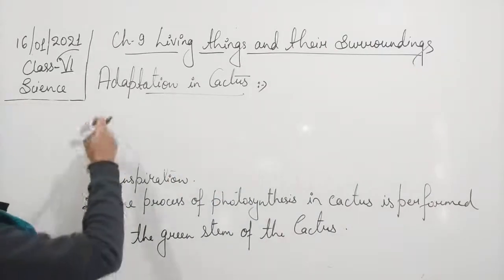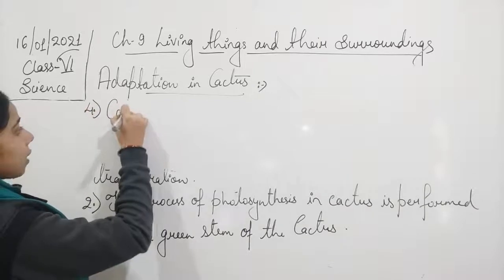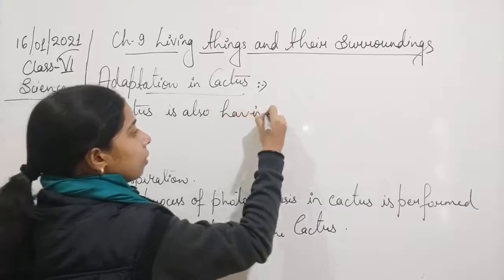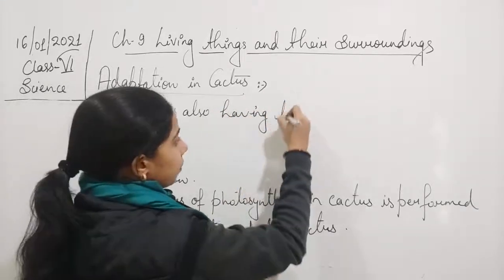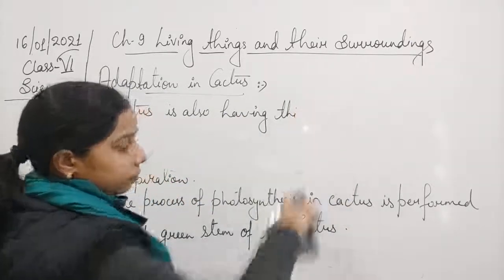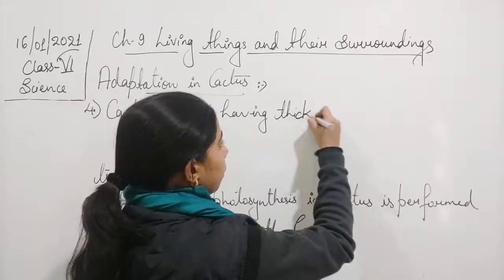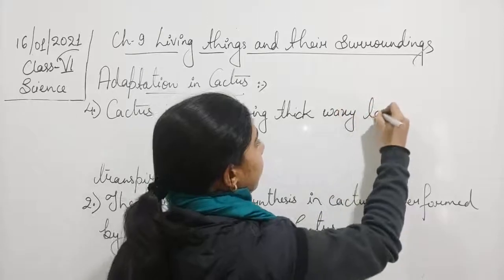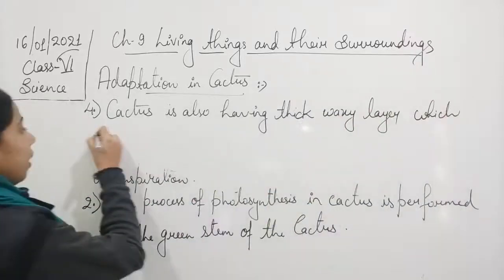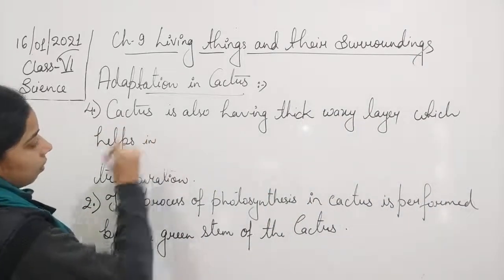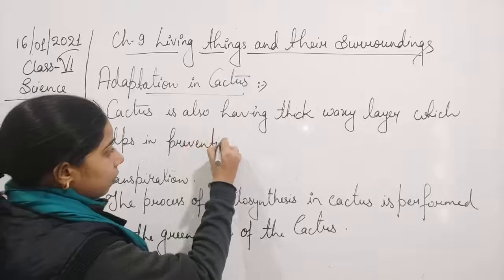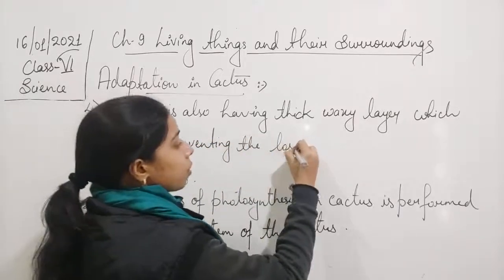So we can write that cactus also has a thick waxy layer which helps in preventing the loss of water.